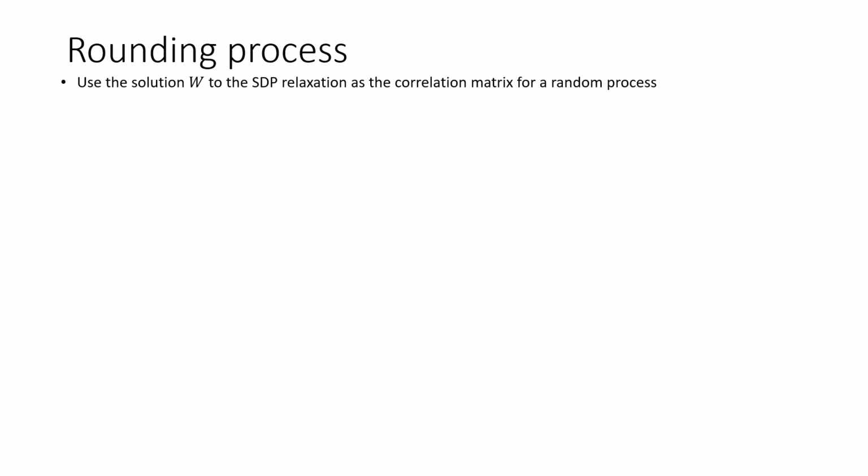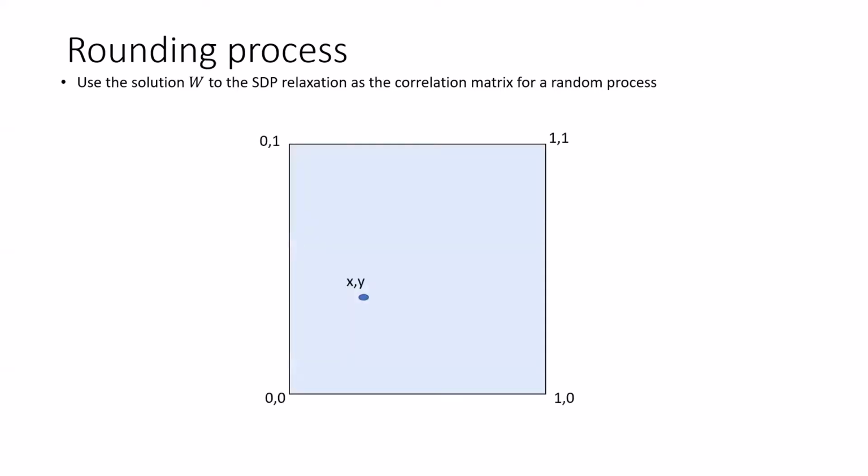So let's look at an example for two nodes. We'll start at (x, y), which corresponds to the marginal values of these nodes. We'll perform a Brownian motion until we reach the boundary of the square. After that, we will continue with a one-dimensional Brownian motion until we reach a vertex of the square. So in this example, we reached (1, 1). That means that these nodes go together to S.